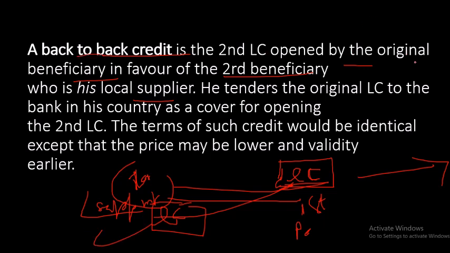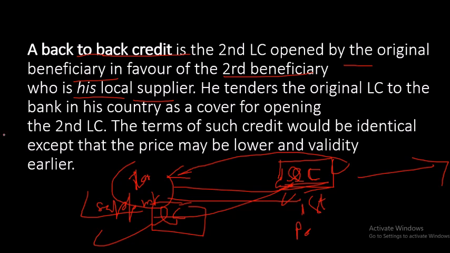It is the second LC opened by the original beneficiary in favor of the second beneficiary. Who will open it? This first beneficiary will open it, but in favor of whom? Not in his own favor. He wants to open it in favor of the second beneficiary. And who is the second beneficiary? He is his local supplier, the one who is supplying plastic or anything like this to our first beneficiary.